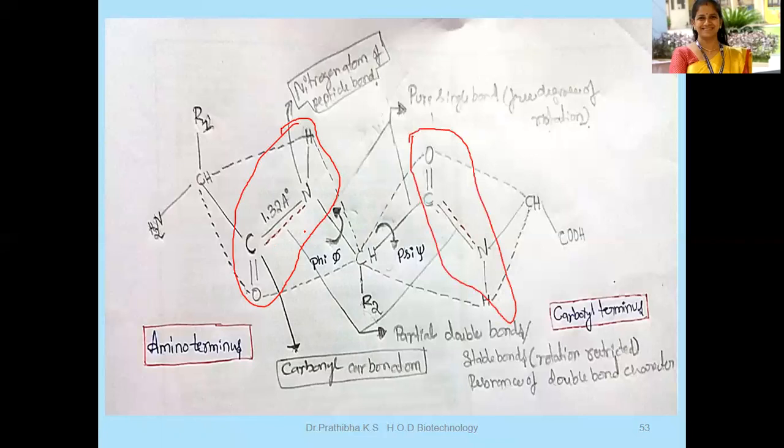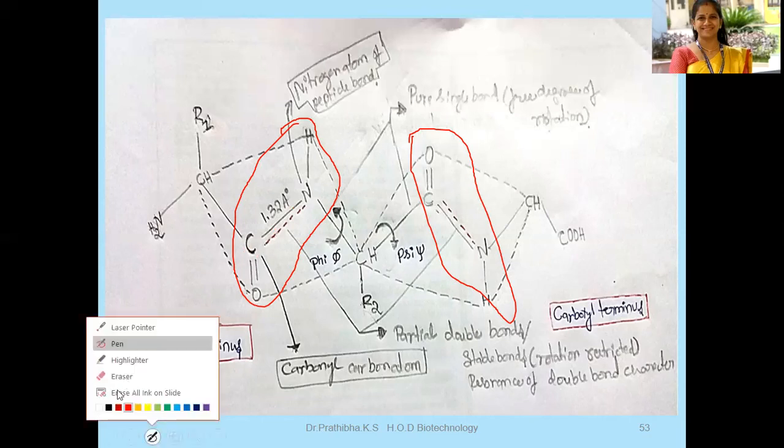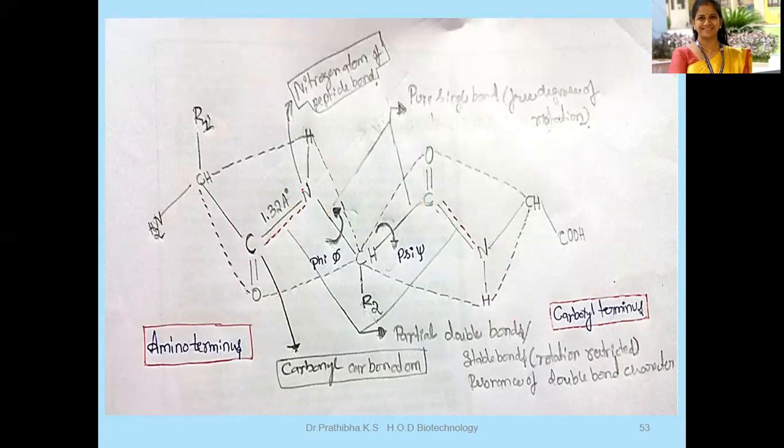Here you can see the partial double bond, the partial C double bond, or NH is there. These are partial double bonds, which are stable bonds, and here rotation is restricted. Why is rotation restricted? Because of the resonance and double bond character, the rotation is restricted. This is the carbonyl carbon atom, and this is the nitrogen atom of the peptide bond, where you can see the degree of freedom of rotation.